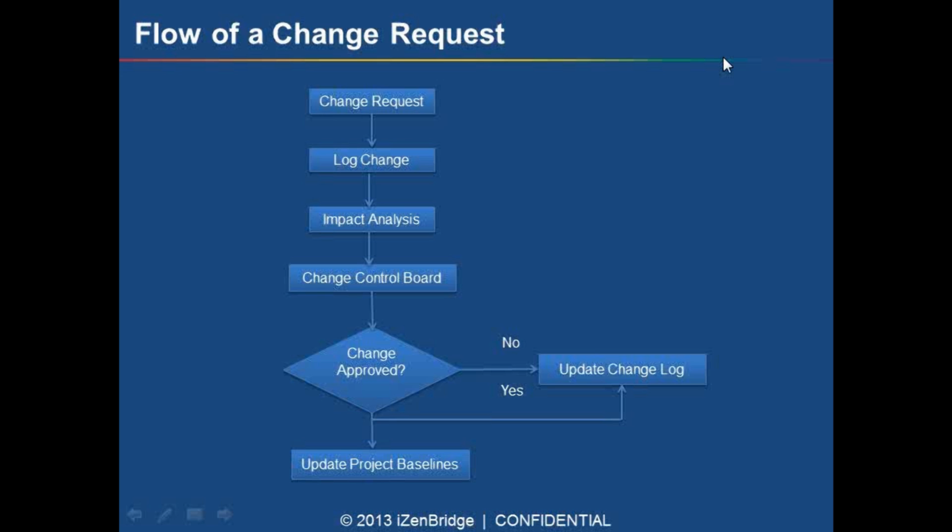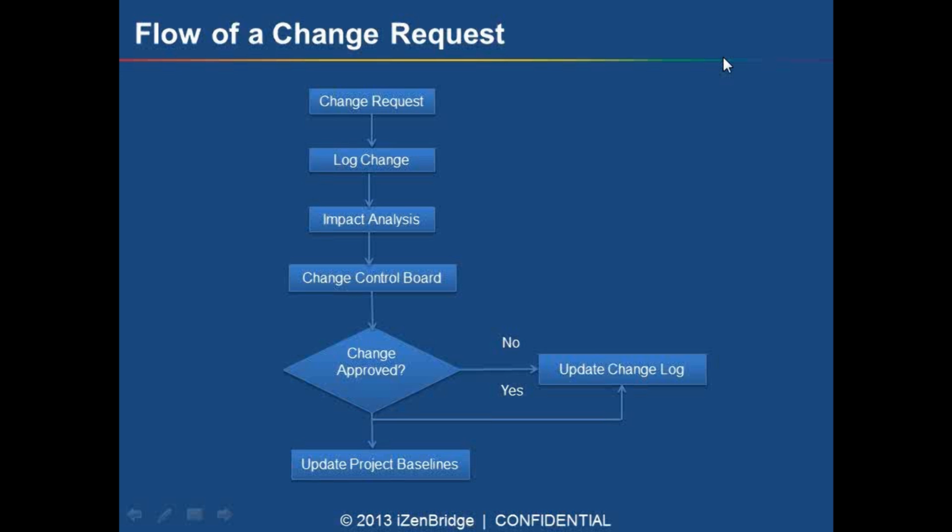Your risk identification process can also give you some change requests. So there are n number of sources for change requests. Whenever you receive any change request, the first thing is that we have to log that change, because for every change, whether it's approved, rejected, or whatever, we should have a record that we have received or identified this change in our project.